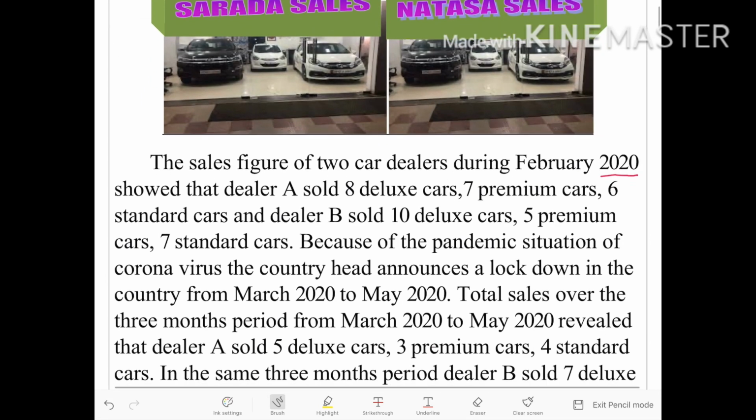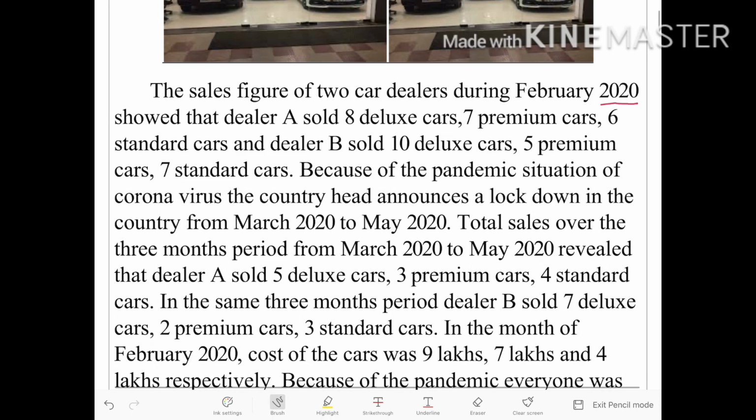The sales figures of two car dealers during February 2020 showed that dealer A sold 8 deluxe cars, 7 premium cars and 6 standard cars, whereas dealer B sold 10 deluxe cars, 5 premium cars and 7 standard cars.